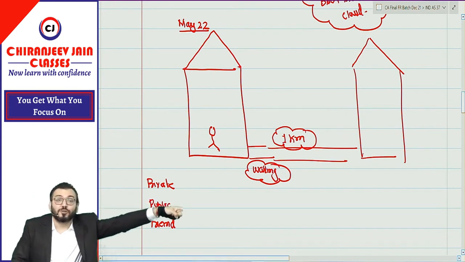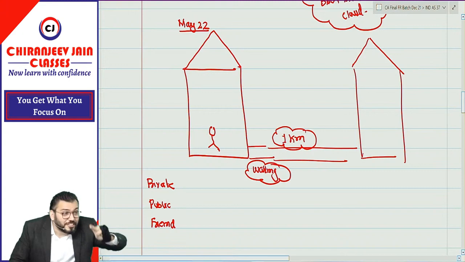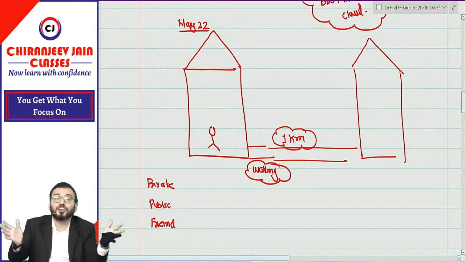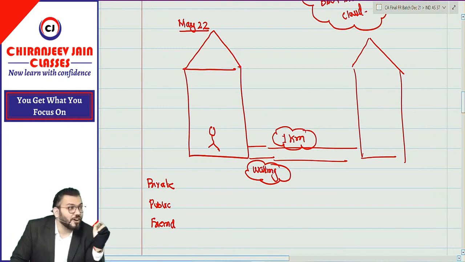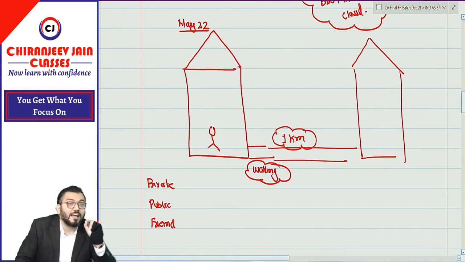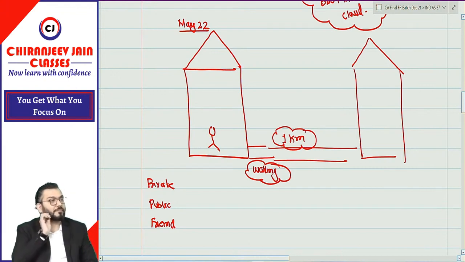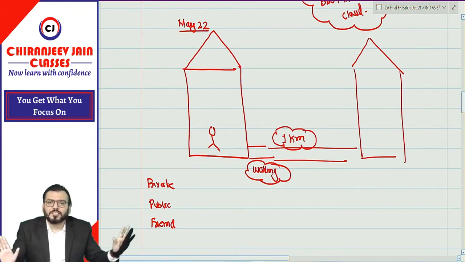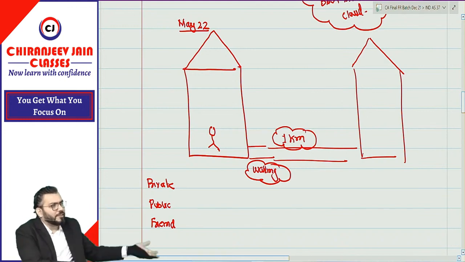Outcome of which is not known. Whether rain will come or will not come, that is not known. Which is dependent on a future uncertain event, that is not within the control of this student. Do contingencies exist or not? I am relating with your life. Means in life also contingencies exist, and entire accounting treatment is based on life examples. Entire accounting principle is based on our life example. What you do in your life, that is accounting treatment.